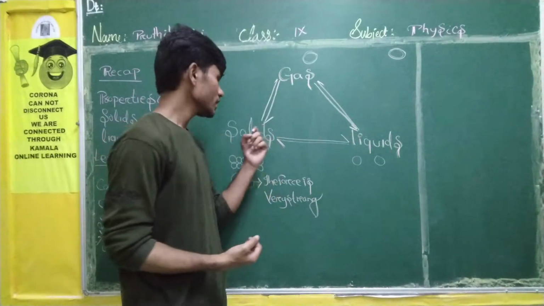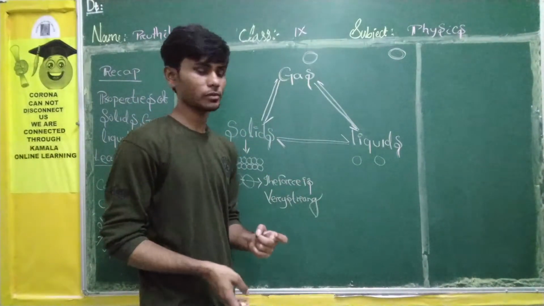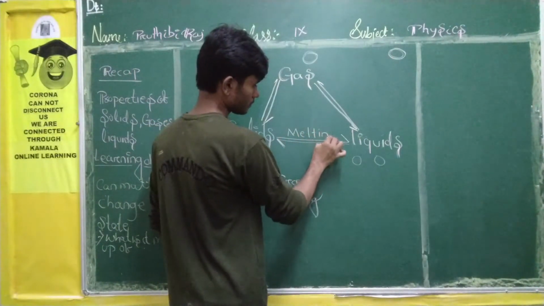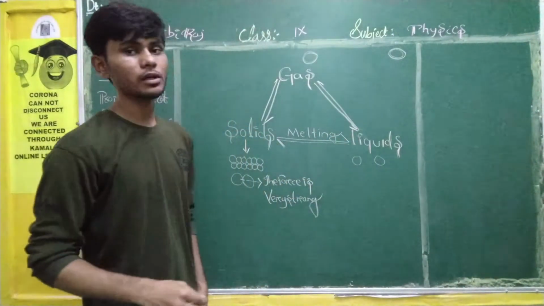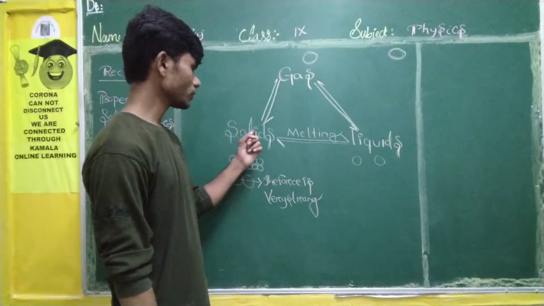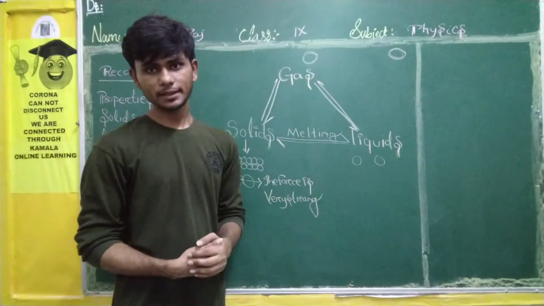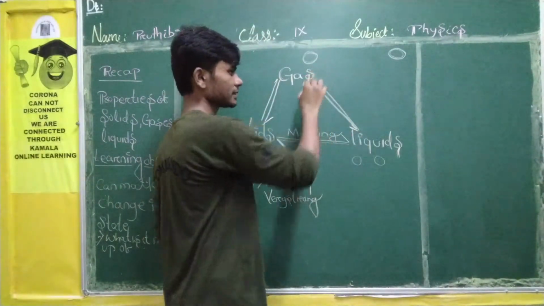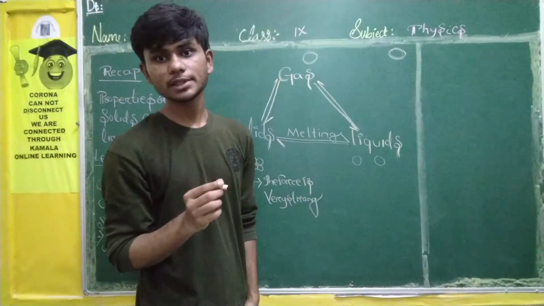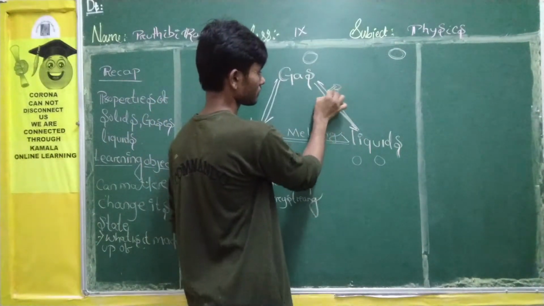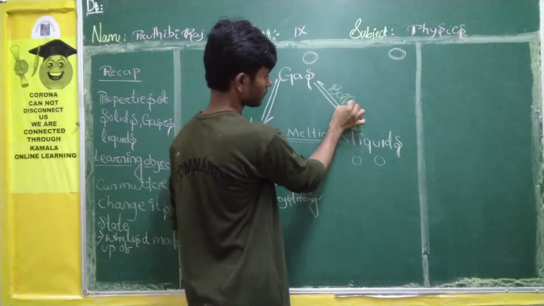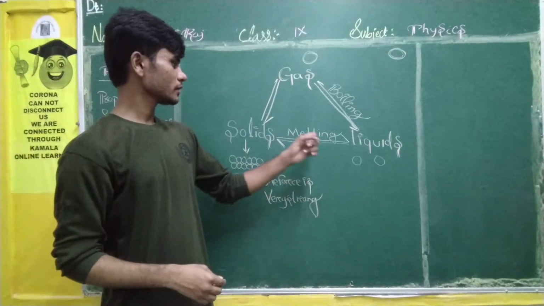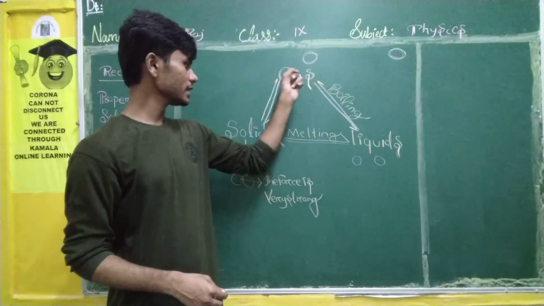First we will know, if an object changes from solid to liquid, what will we call it? We will call it melting. What will we call it? Melting, students. If from solid to liquid, you will say melting. Suppose they are changing from liquid to gas. What will you say? Boiling. Did you get it?